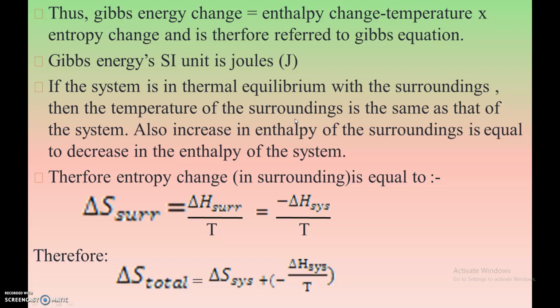Also, the increase in enthalpy of the surroundings is equal to the decrease in the enthalpy of the system, and vice versa.